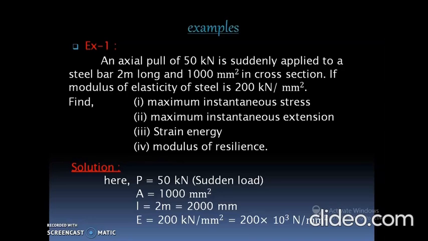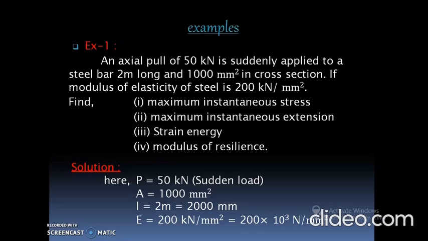As we know, we have taken three different types of load: first, gradually increasing load; second, suddenly applied load; and third, impact load. From the problem statement we have to identify under which category the numerical comes. So this numerical comes under the category of suddenly applied load.